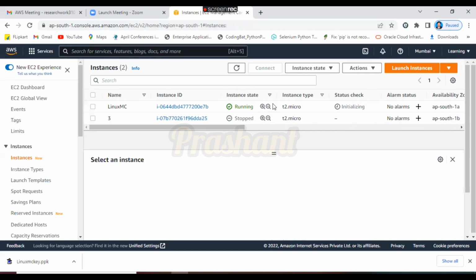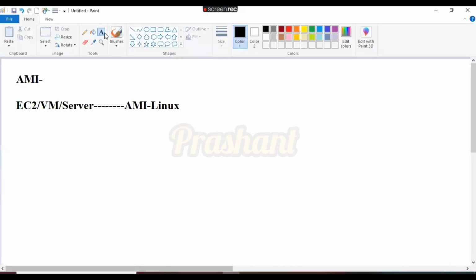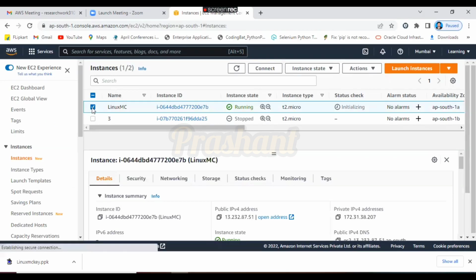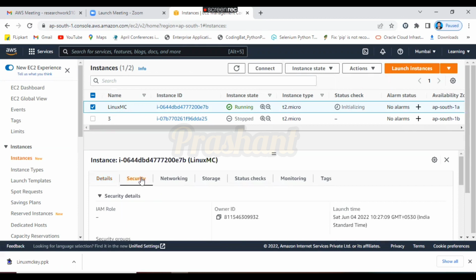As a beginner, try to understand. I want to tell you one more thing. There is one important concept called a security group. See here, I have just clicked on the Linux machine. There is one option called security. Once you create an EC2 instance, you always need to check what security group you provided.